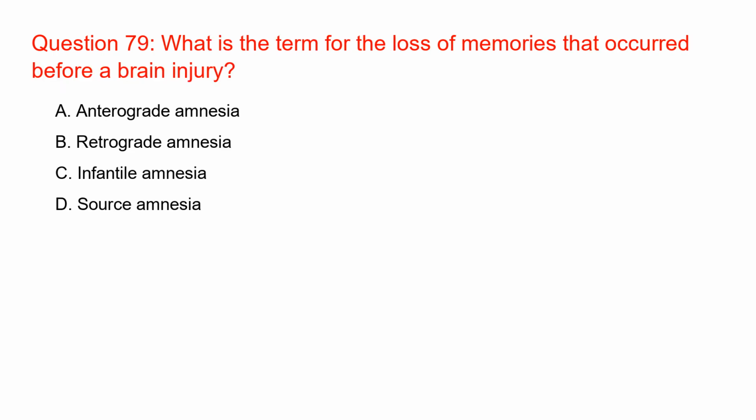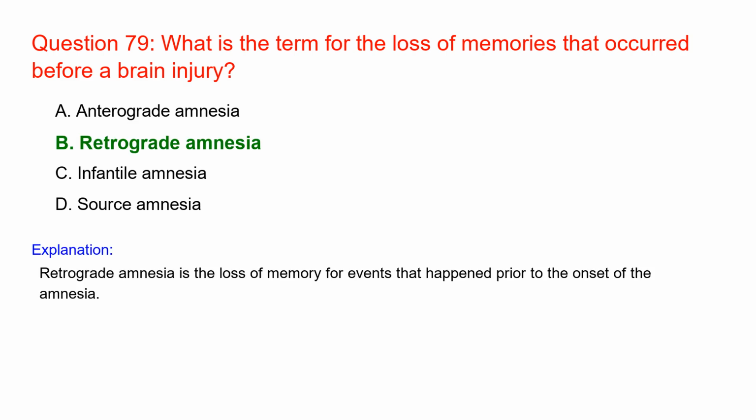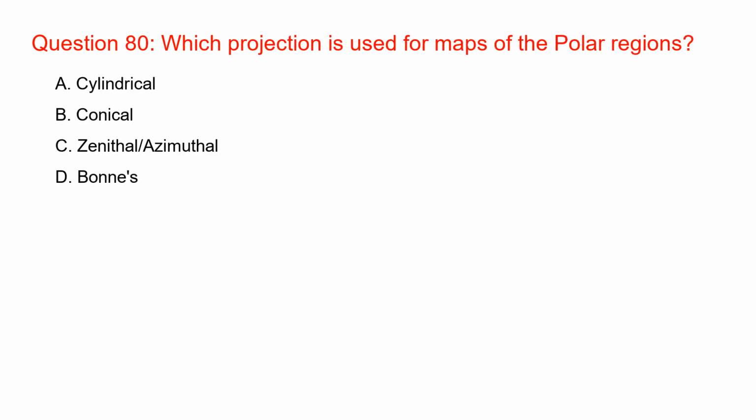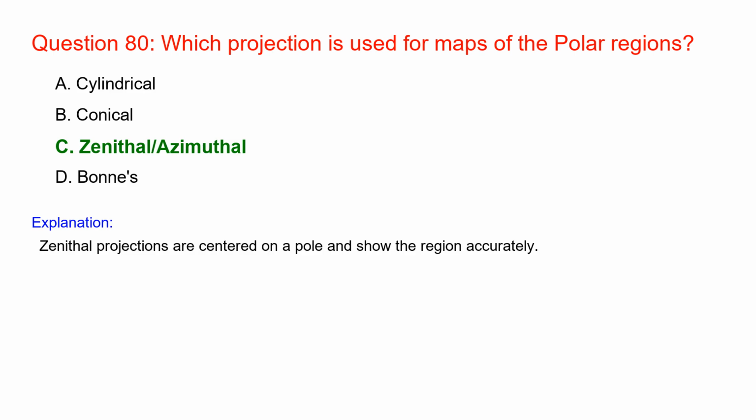What is the term for the loss of memories that occurred before a brain injury? Retrograde amnesia. Retrograde amnesia is the loss of memory for events that happened prior to the onset of the amnesia. Which projection is used for maps of the polar regions? Zenithal azimuthal. Zenithal projections are centered on a pole and show the region accurately.